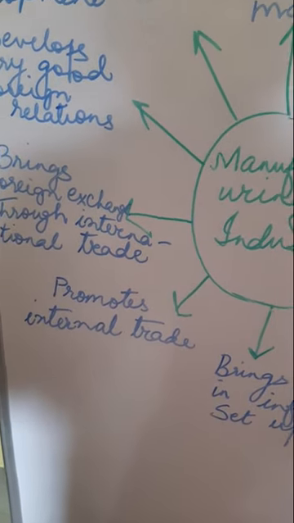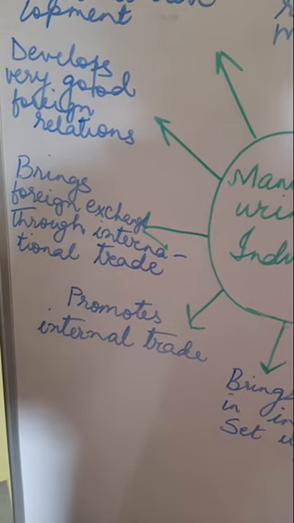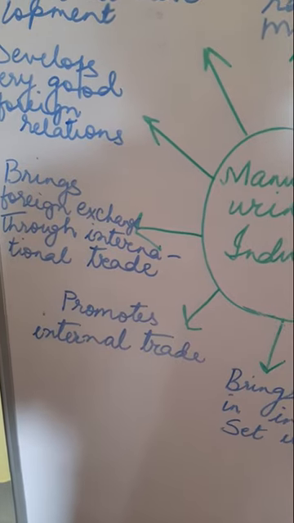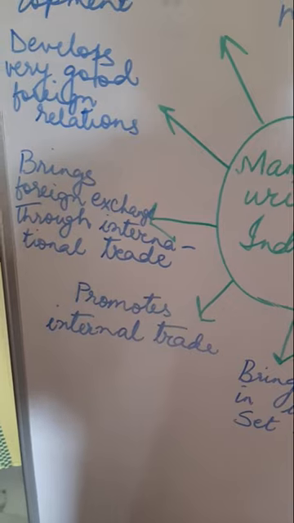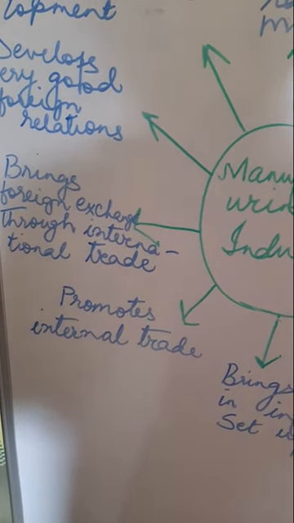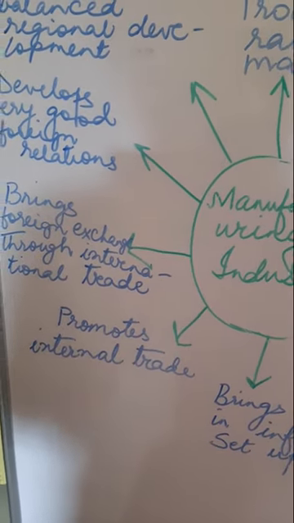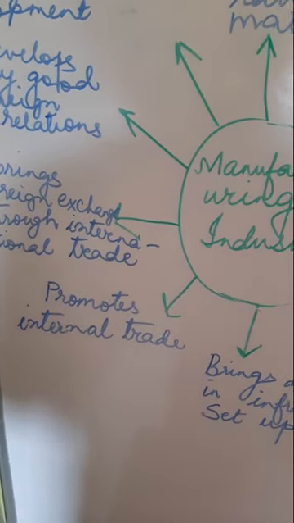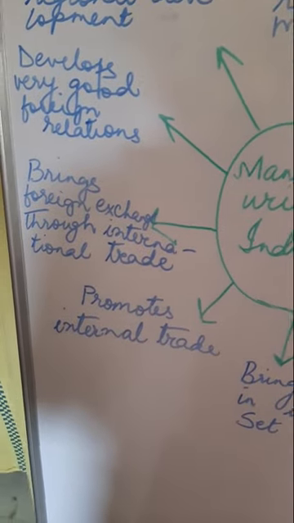You will even be surprised, children, that in areas where water transport still exists, like in the Damodar Valley coalfields, the coal is transported with the help of ships and barges to the iron and steel plants which are located in the Damodar Valley region. So not only roadways and railways, ships also move through waterways, and it promotes internal trade within the country.